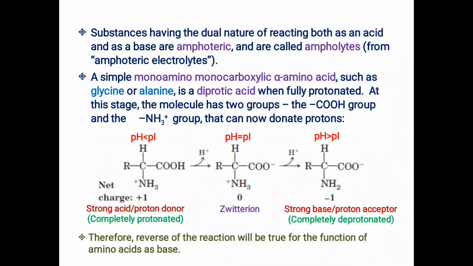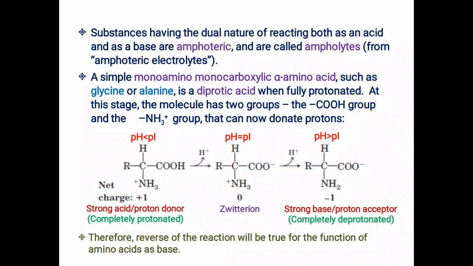and the substances having the dual nature of reacting both as an acid and as a base are called amphoteric substances, and they are also called ampholytes, from amphoteric electrolytes. In short, they are called ampholytes.